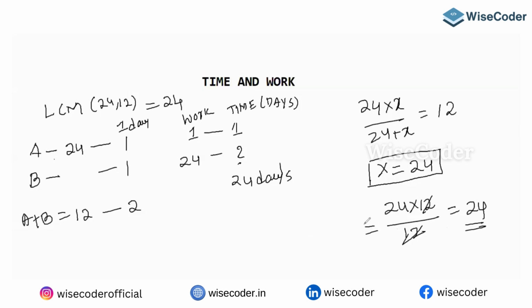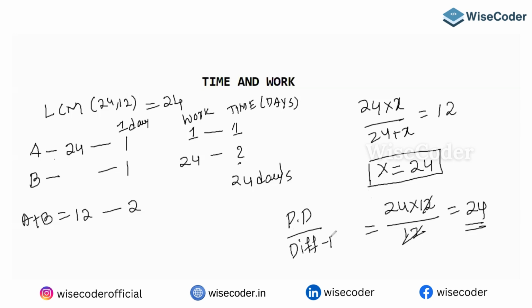Listen carefully. When together was given, let's say there are two persons A and B, they can complete in the total number of days given, and they gave any one of A and B, to calculate the remaining one we do product of the days by difference in days.